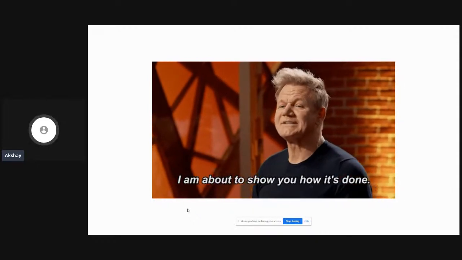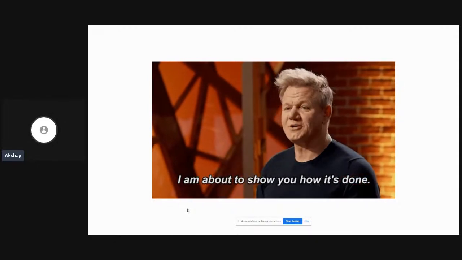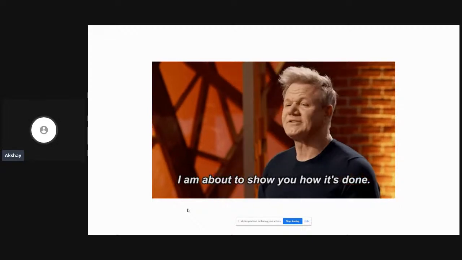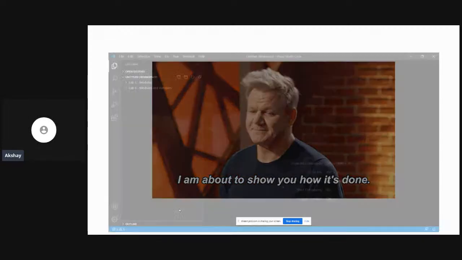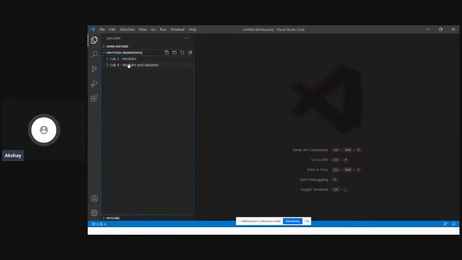Okay. So I'm going to shift my screen to my command prompt. But before that, let me show you the code in VS Code. Okay. So let's go to VS Code. In this VS Code right now, I have one basic module over here, and then I have another module with variables. Okay. So let me go ahead and show you the Terraform code as to how to do that. But before that, let's go back a little bit.